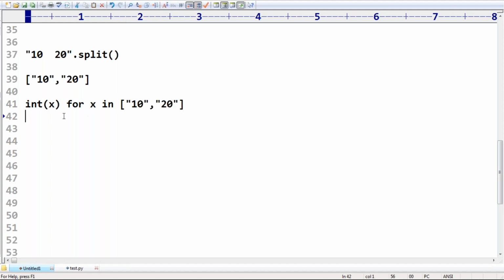Then every x value present in this list, apply int. If I take list again, then 10, 20 by default we are going to get. Now this 10, 20 I want to assign to a, b.